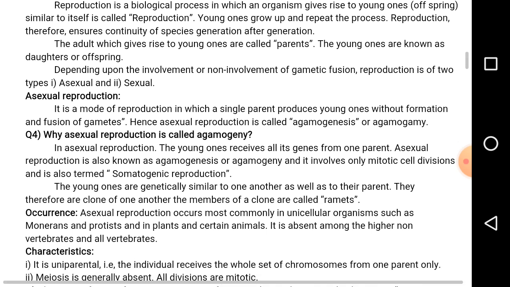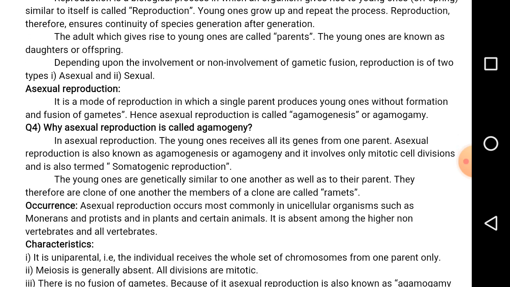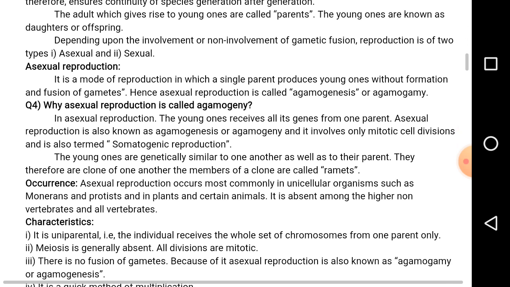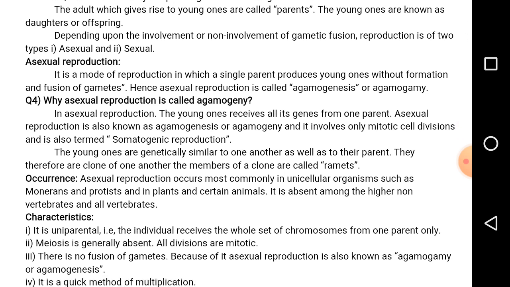Coming to asexual reproduction. What is asexual reproduction? It is a type of reproduction in which a single parent gives rise to young ones without the formation and fusion of gametes.